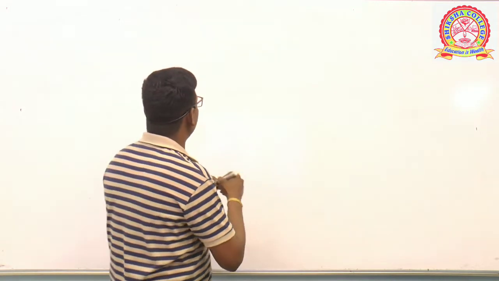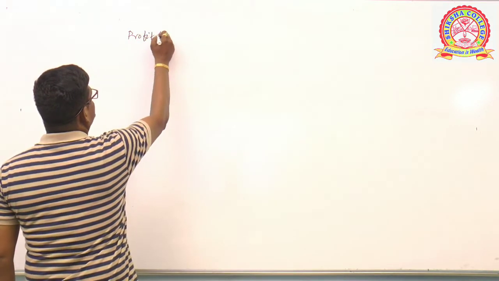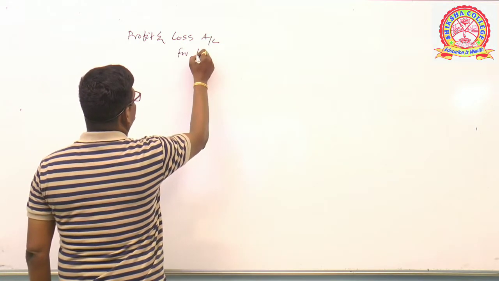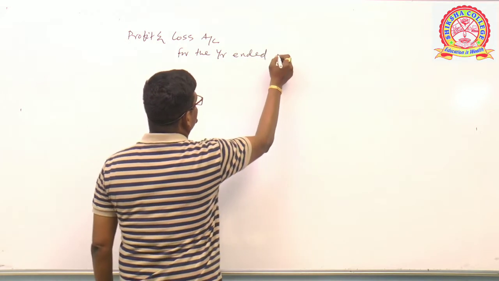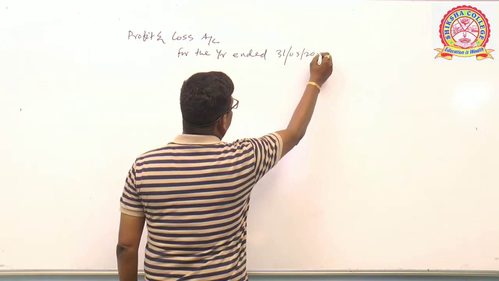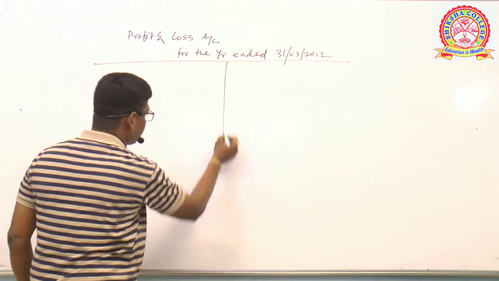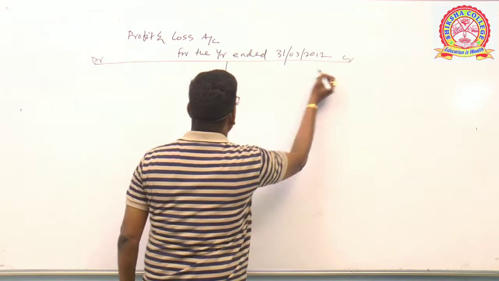Account in T-shape form, profit and loss account for the year ended 31st March 2012. Friends, in the T form, the left side is debit and the right hand side is credit.